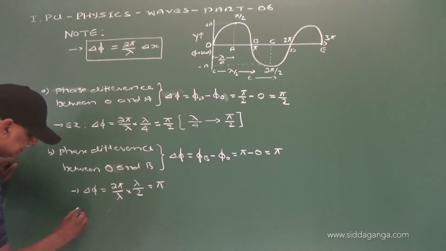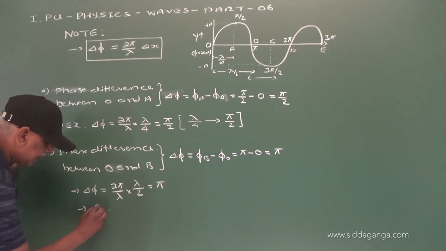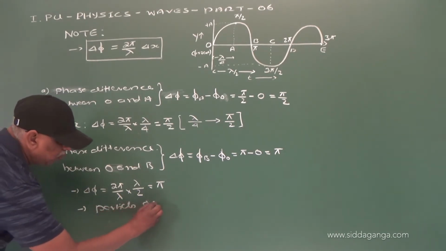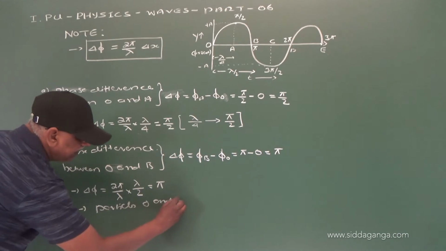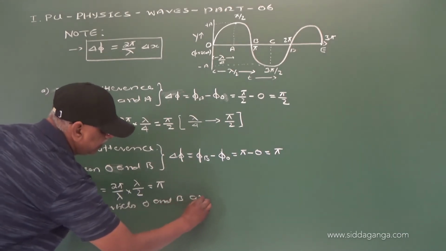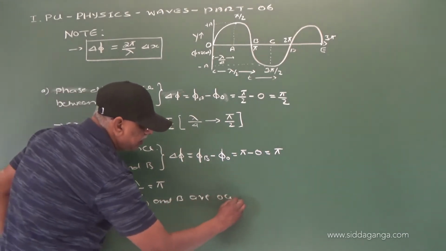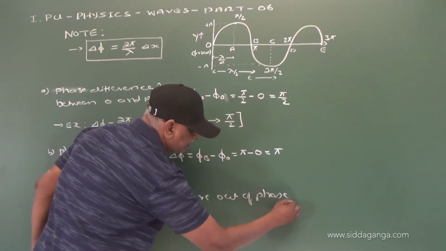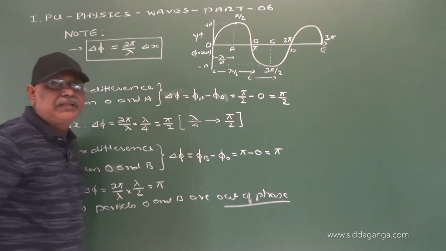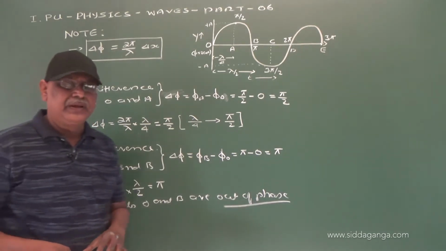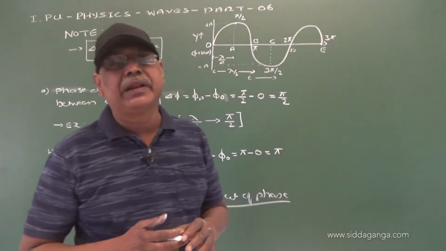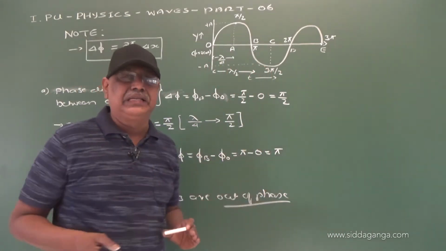Now, I say that particles O and B are out of phase. Remember this word, out of phase, and further I will explain in phase.